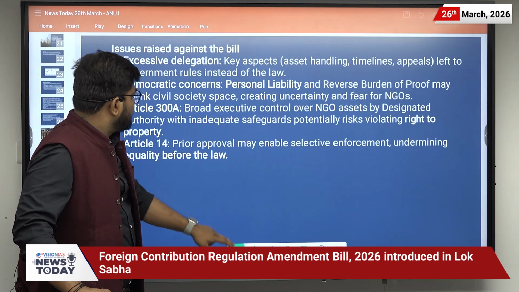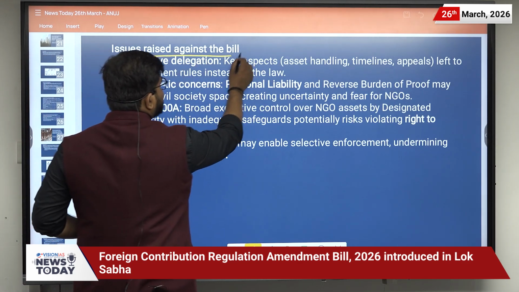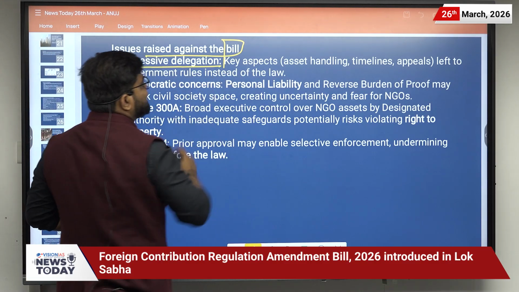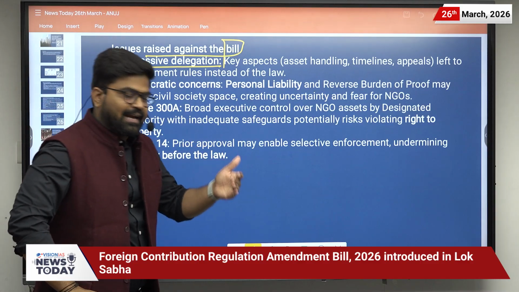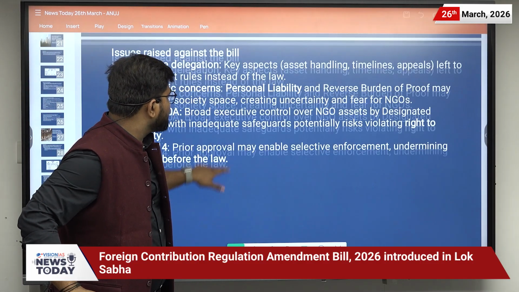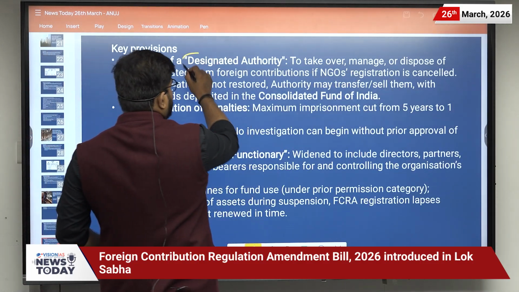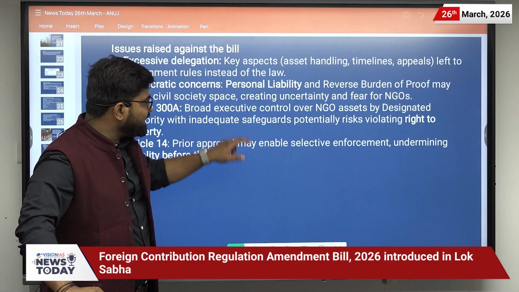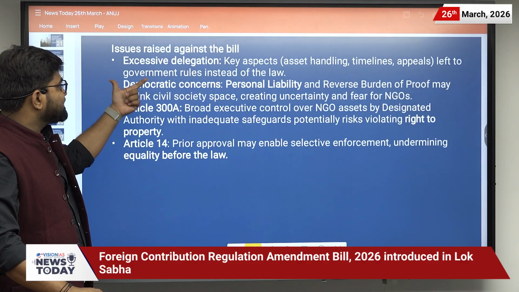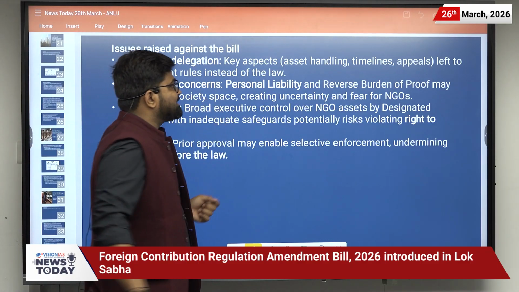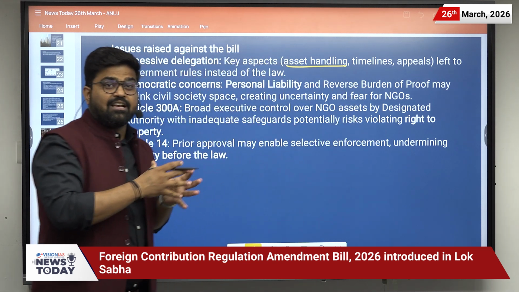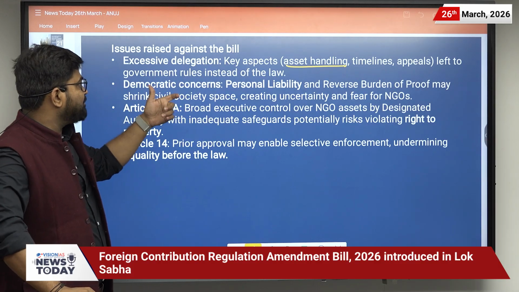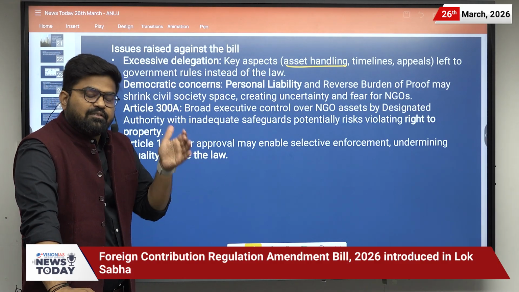And further, what are the issues raised against this bill? First of all, there is an issue of excessive delegation. So now the key aspect which we have discussed in the first provision about the designated authority has been transferred to an authority which can make the rules, and it is an excessive delegation. And here the key aspects such as asset handling, timelines and appeal are left to the government rules. So there can be mishappenings or there can be excessive power with the government.